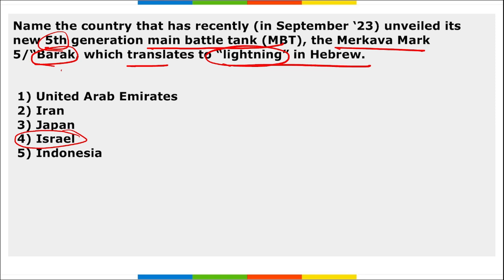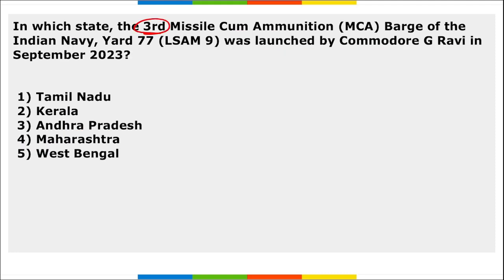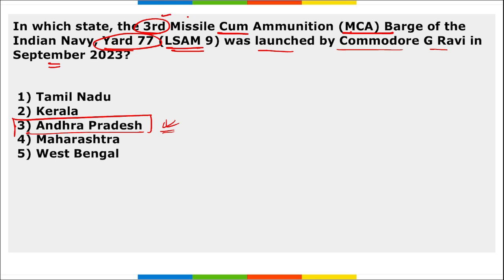Correct? Next, in which state was the 3rd missile cum ammunition barge of the Indian Navy Yard 75 LSAM-9 launched by Commander G. Ravi in September 2023? So it was in Andhra Pradesh. Right option is option 3. Correct? In Andhra Pradesh, the 3rd missile cum ammunition barge of the Indian Navy Yard 77 was launched by Commander G. Ravi in September 2023. This barge is constructed under the classification rules of the Indian Register of Shipping, and this will have a lifespan of almost 30 years.